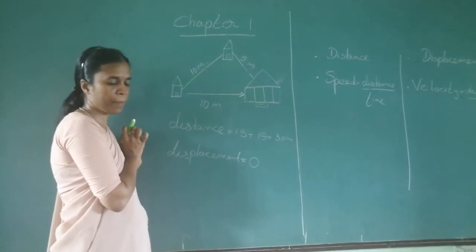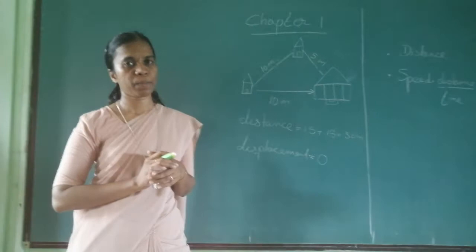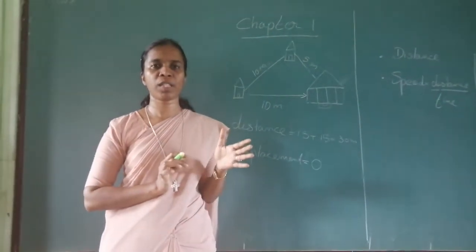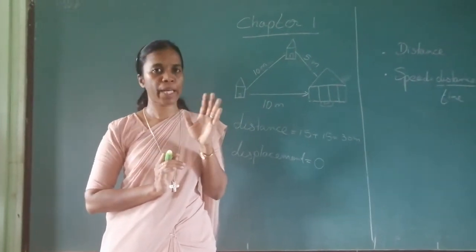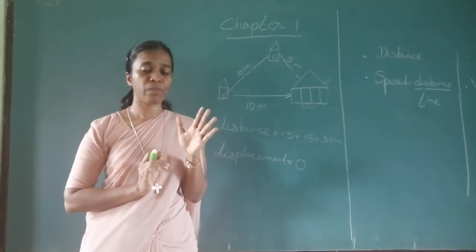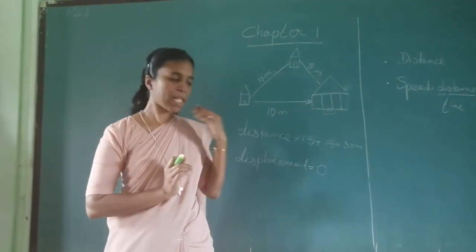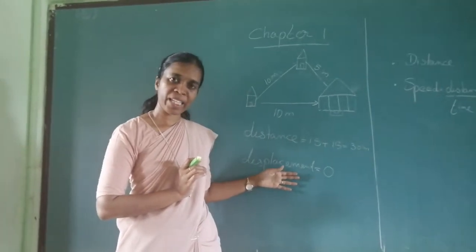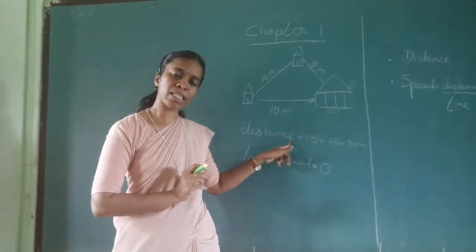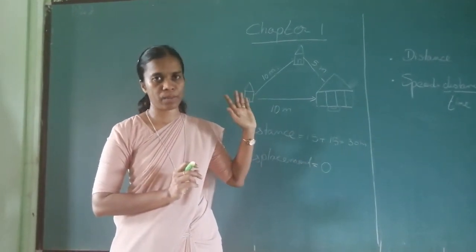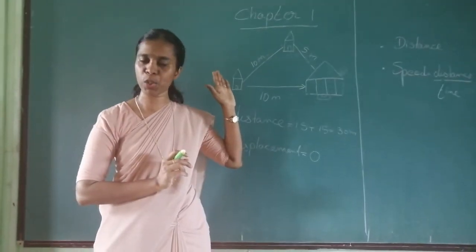Please remember that. Okay. Now, there is something known as scalar and vector quantity that you have already learnt previous year. What is scalar quantity and what is vector quantity? Scalar quantity is that which has only a magnitude, no direction. Vector quantity has direction as well as magnitude. So when we are speaking about displacement, it has direction as well as magnitude. We can say that displacement is the distance in a particular direction. Distance is the actual path covered. Is that clear to you?